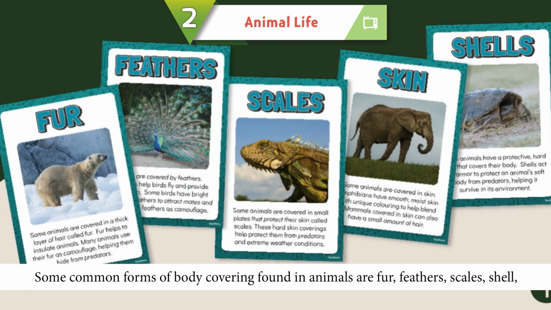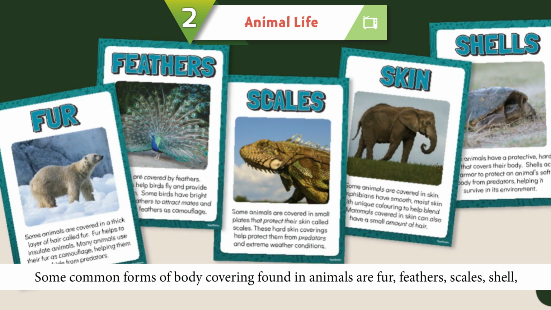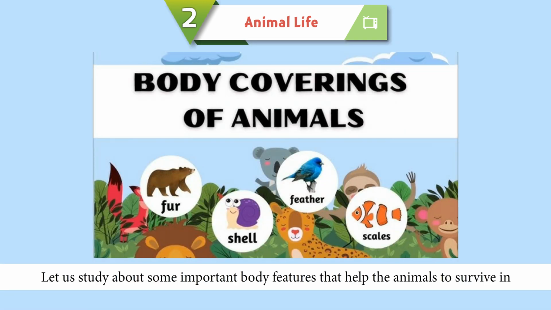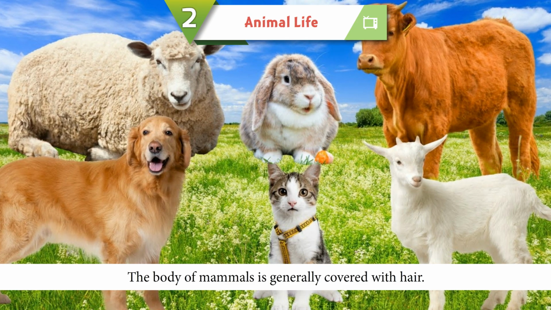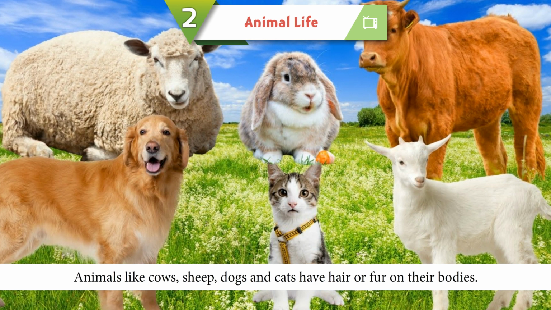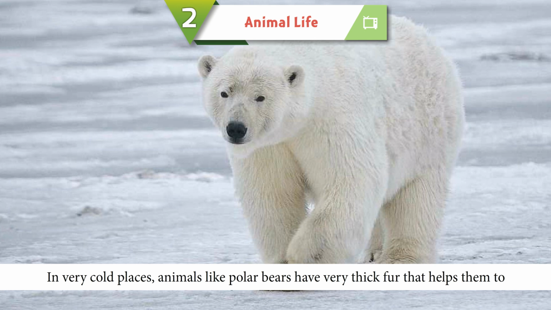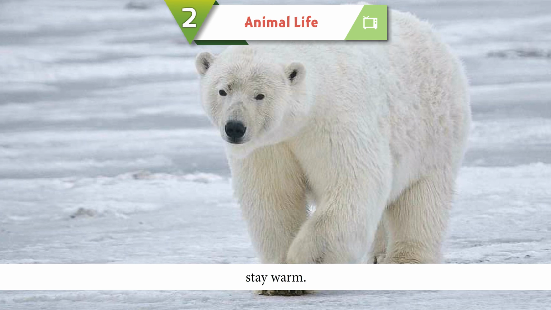Some common forms of body covering found in animals are fur, feathers, scales, shell, quills, and armor-like plates. Let us study about some important body features that help the animals to survive in a particular habitat. The body of mammals is generally covered with hair. Animals like cows, sheep, dogs, and cats have hair or fur on their bodies. In very cold places, animals like polar bears have very thick fur that helps them to stay warm.